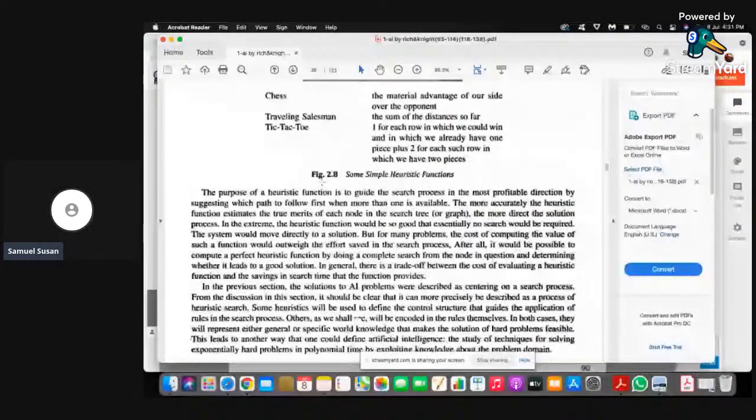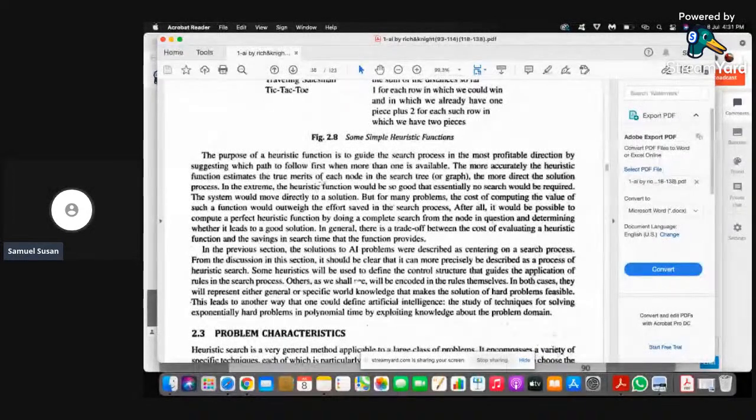There you can see 2.3 problem characteristics. There are 7 subheadings in the problem characteristics.